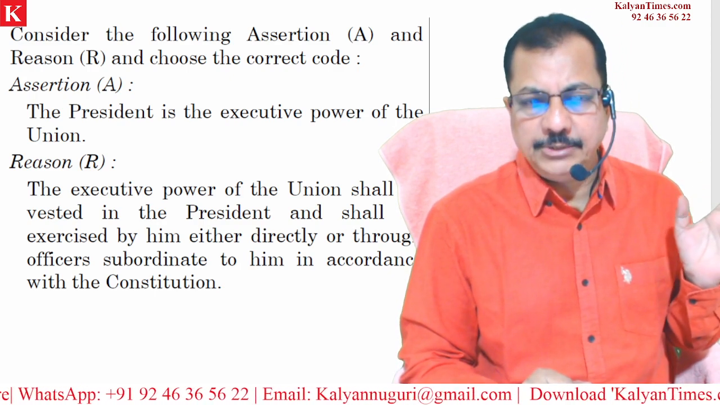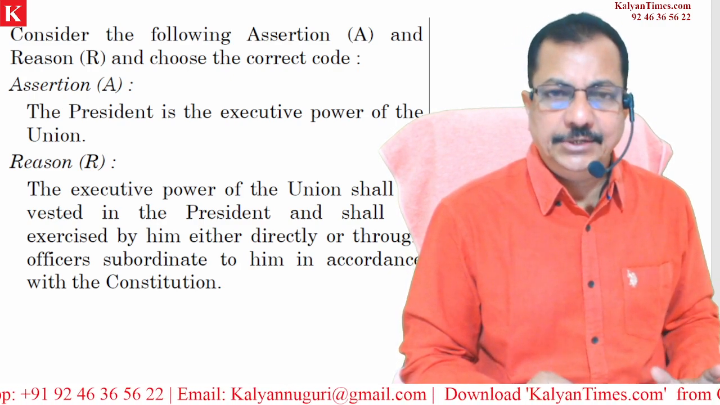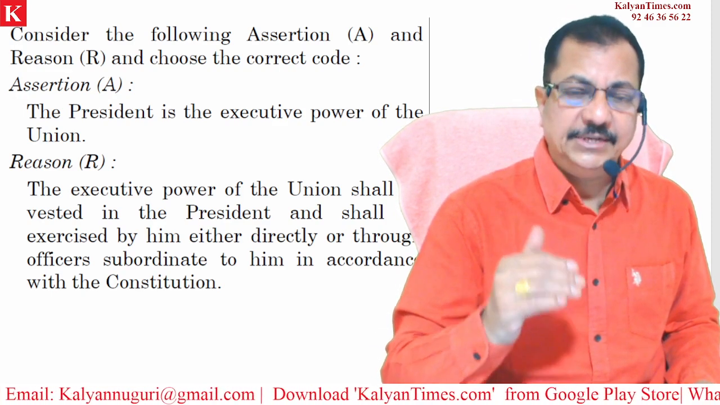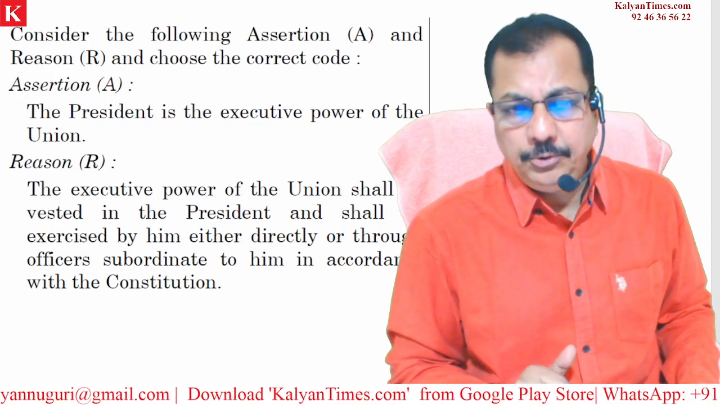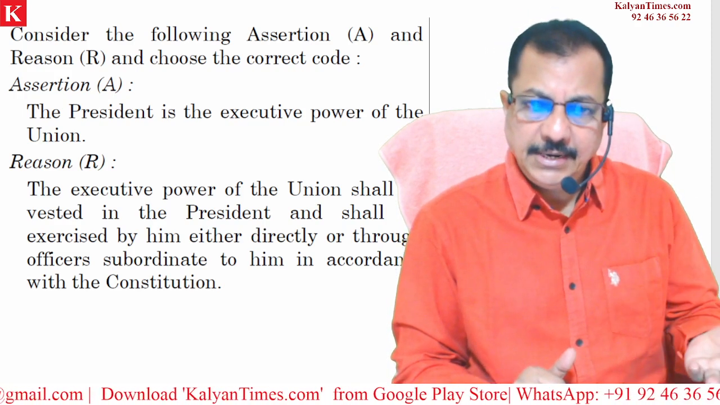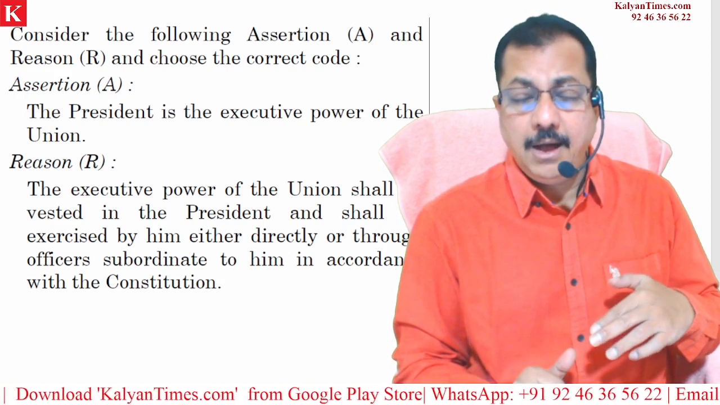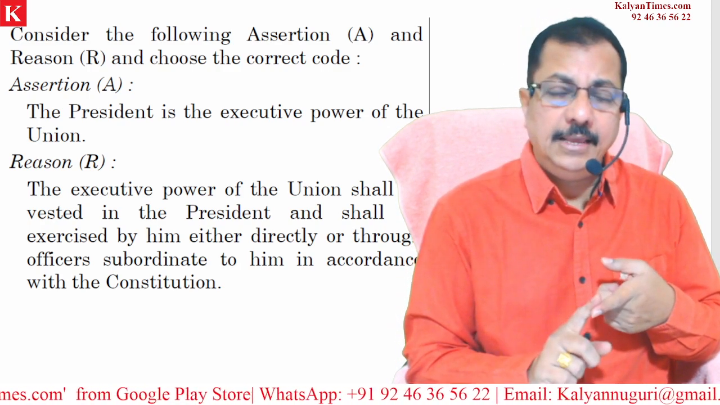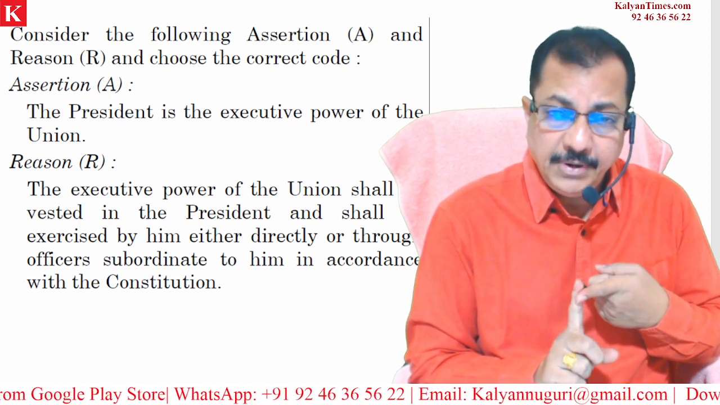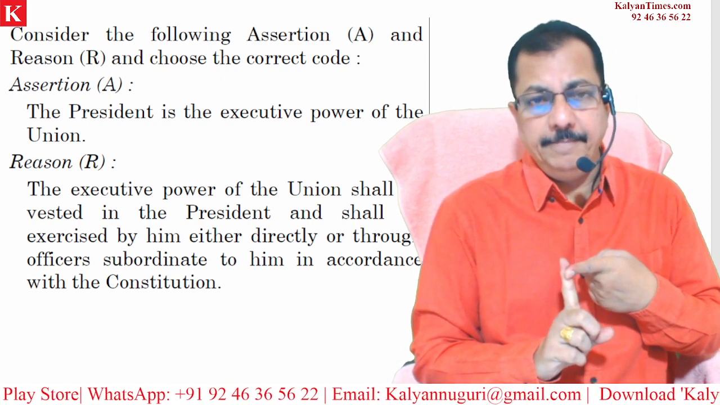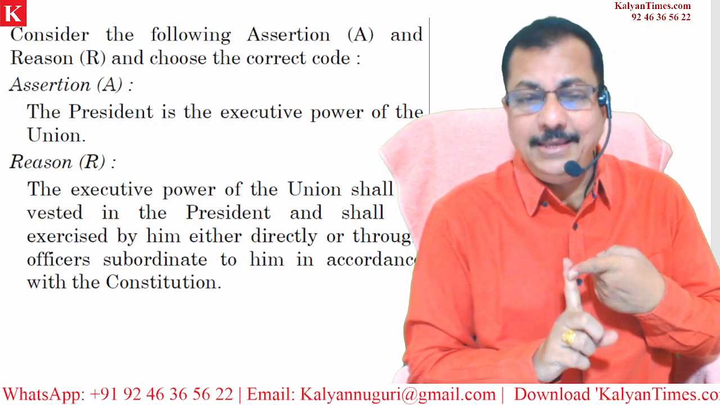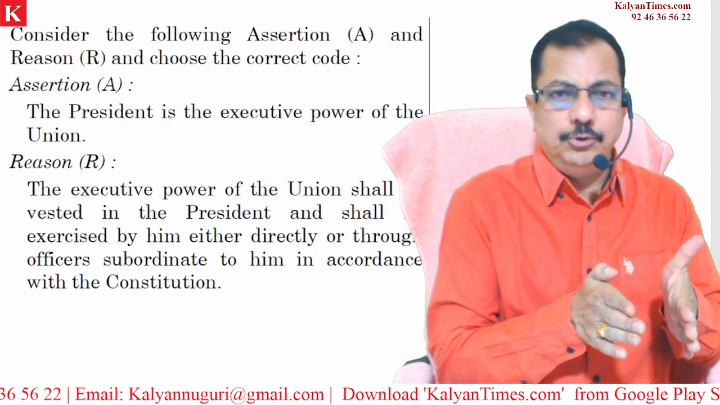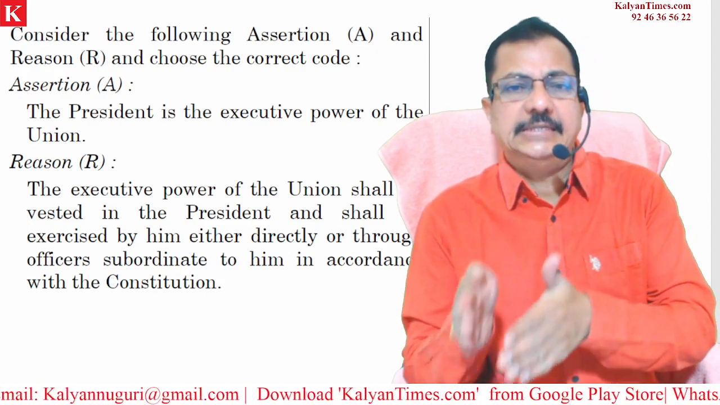Earlier also I have explained to you how to answer these assertion and reason questions. We need to read both assertion and reason. We need to find out whether the assertion is right or the reason is right or both are right. If both are right, is there any link between the reason and the assertion? Meaning, whether the reason is explaining the assertion or not, so that accordingly we can choose our option A, B, C, D.